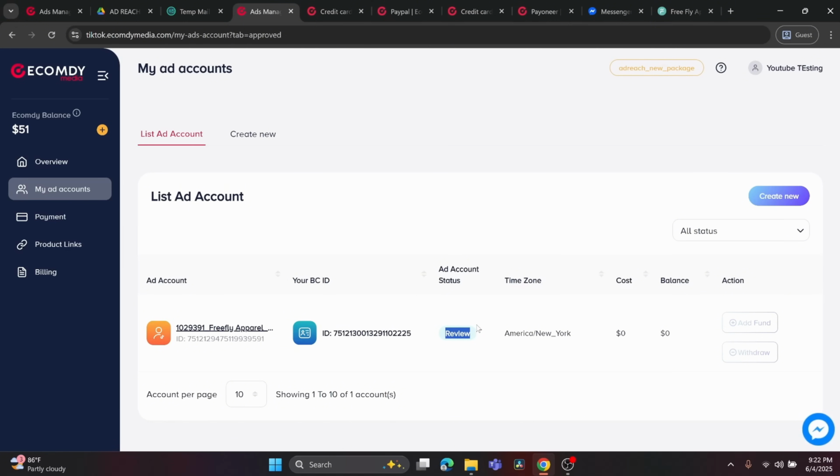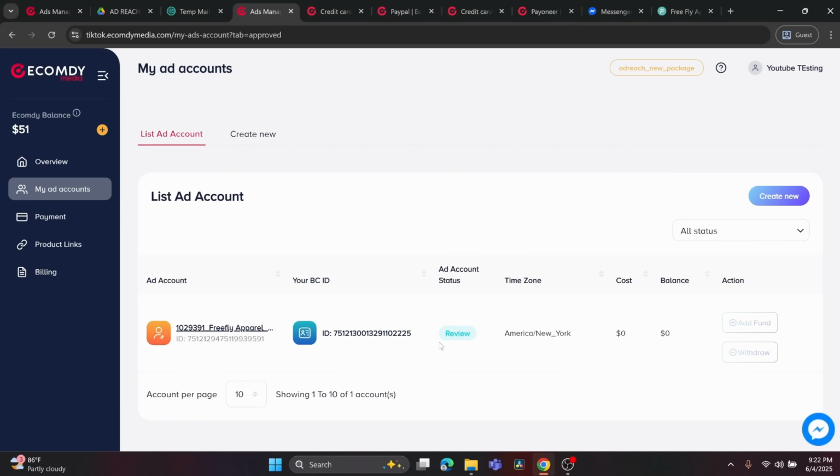It might take 2 to 5 hours or maybe more to get approved by TikTok, and once it is approved, you will see the approved status here. And once it is done, you can see the balance is around $51 in our Ecom wallet. To transfer it once it is approved, you can see under the action section there is add funds. Click on add funds, and you can easily transfer from the Ecom wallet to your ad account. The minimum balance you can transfer from wallet to your ad account is $10.